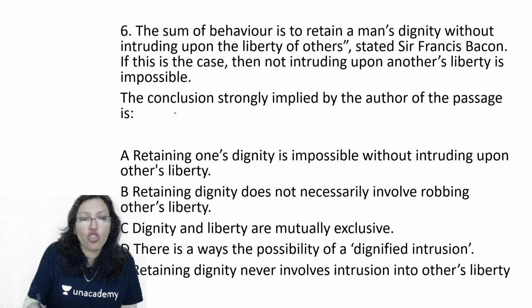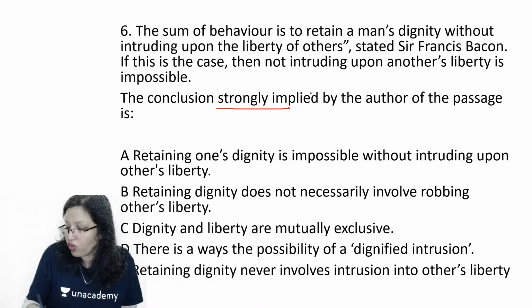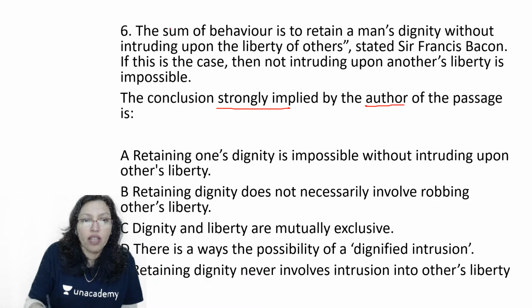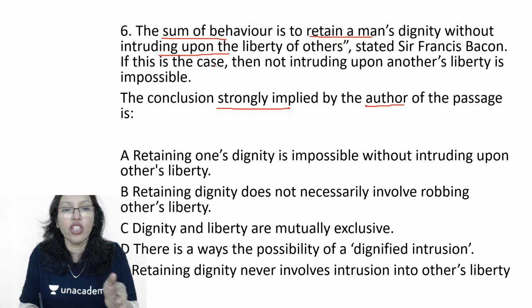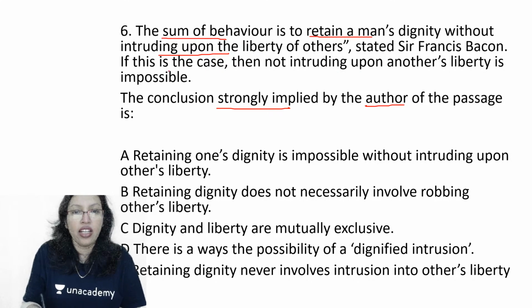The conclusion strongly implied by the author of the passage. What is the passage? The sum of behavior is to retain a man's dignity without intruding upon the liberty. So you retain your dignity while you also don't intrude on someone else's liberty. That's behavior. If this is the case, then not intruding upon another's liberty is impossible.